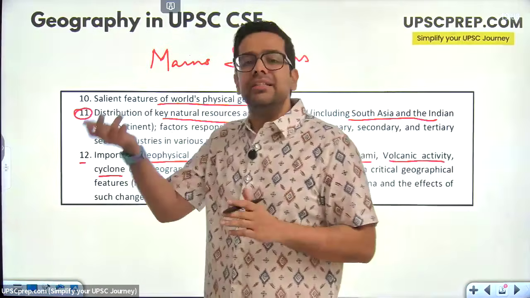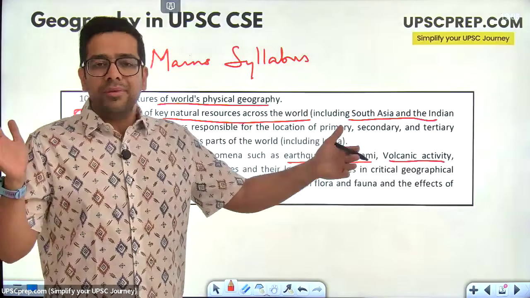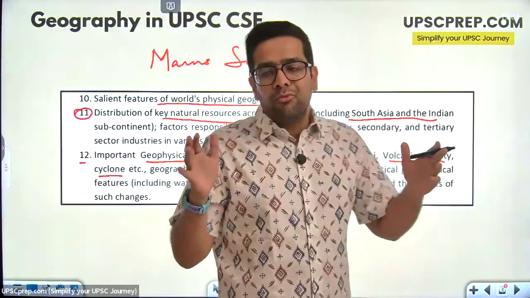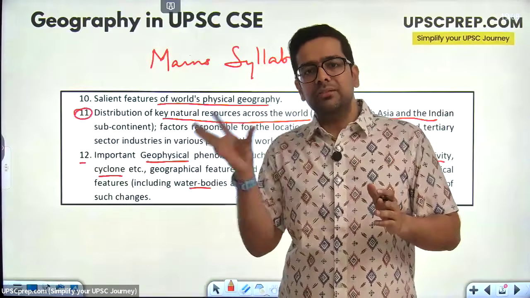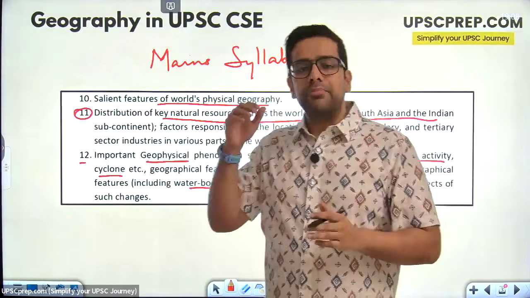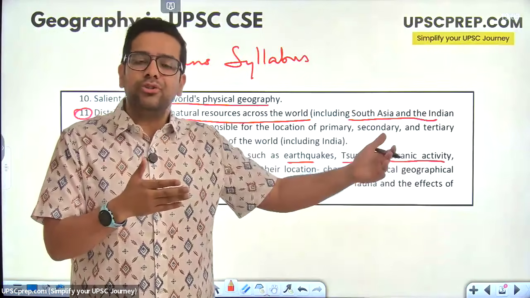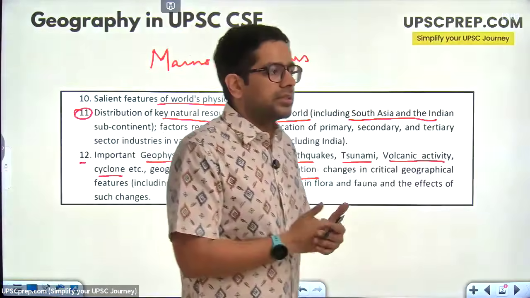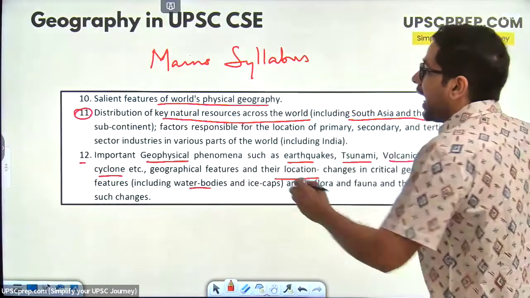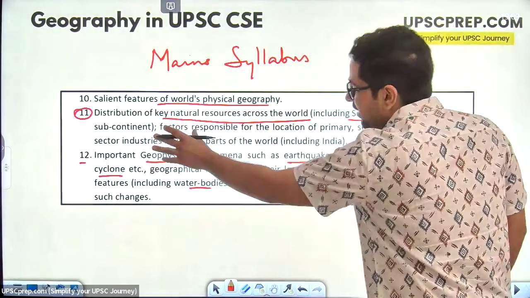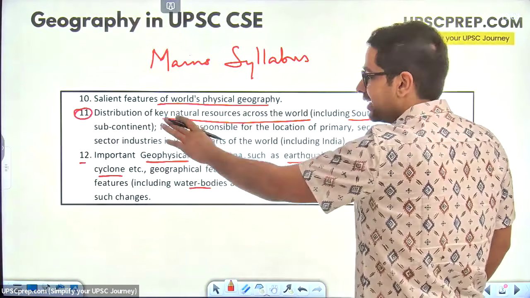It is not that these elements are not found in nature. These elements are found in nature, but I may have to refine 1 ton, 2 tons of ore in order to get 1 kilo of the metal. In other places, for example in iron ore, if I'm refining 1 ton of iron ore, I might get 250 kilos of iron. So that's the difference. So distribution of key natural resources is still relevant for prelims, but the detail and depth which is asked for this in mains is not there in prelims.